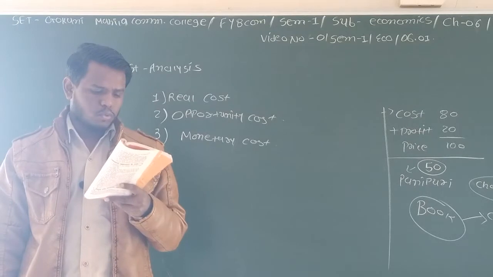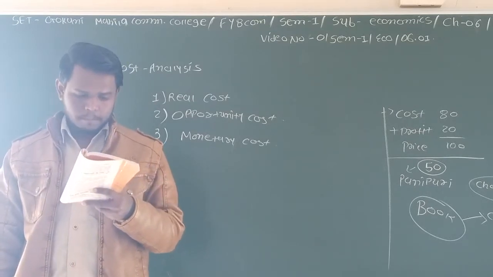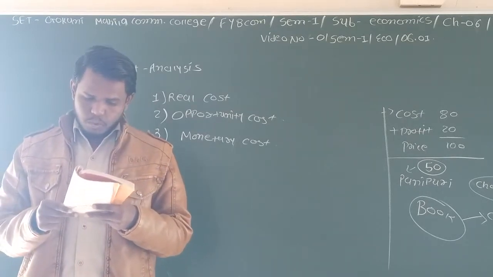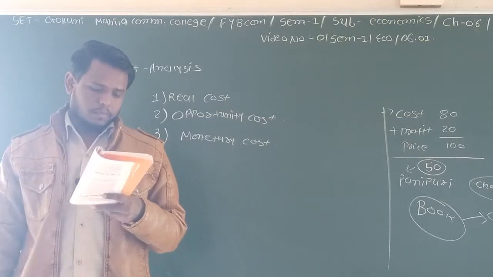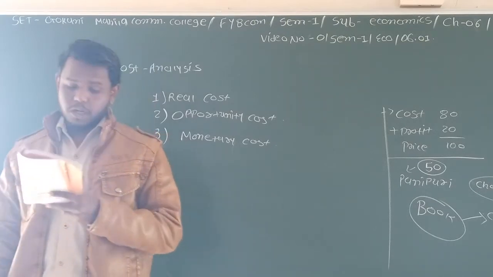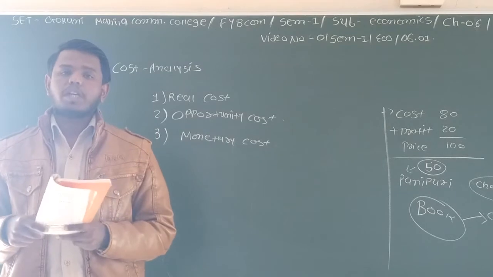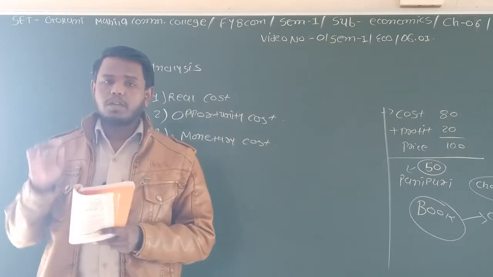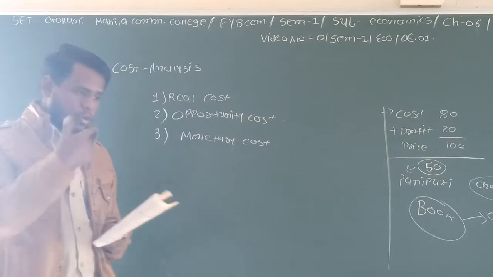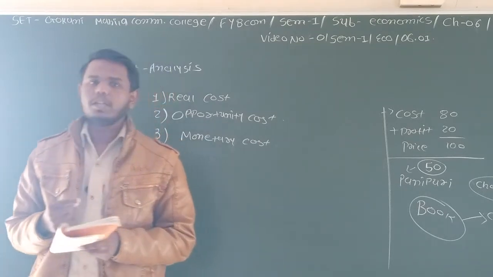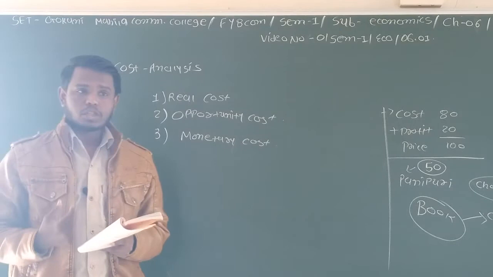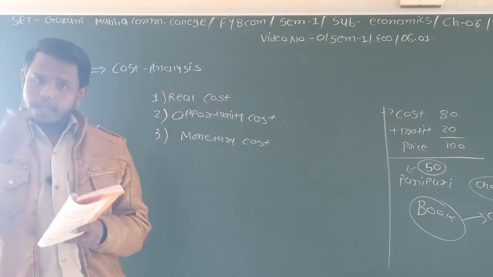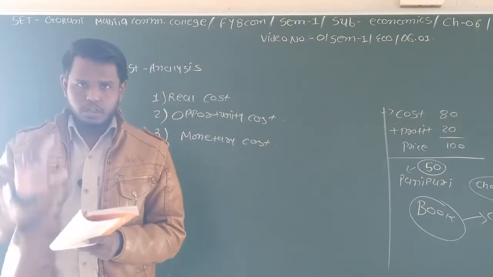In monetary cost, wages paid to the factors that are occupied in production of a commodity are included. It means the wages to the factors of production. There could be any factors. If you pay wages to your laborers, that is also included in this. If you purchase the raw materials from the market, that is also included.